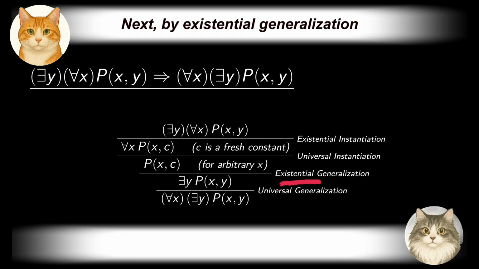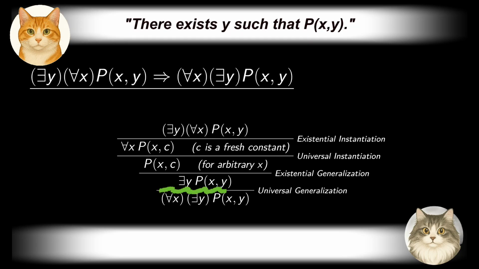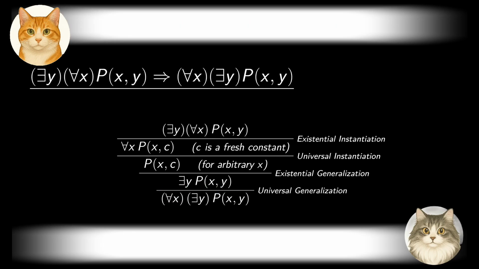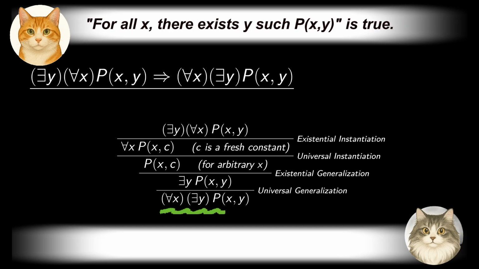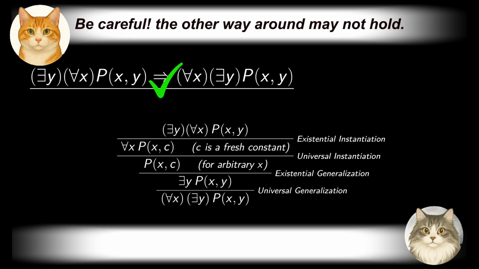Next, by existential generalization, this in turn implies that there exists y such that P(x,y). Finally, since x is arbitrary, by universal generalization, we conclude that for all x, there exists y such that P(x,y) is true. Be careful. The other way around may not hold.